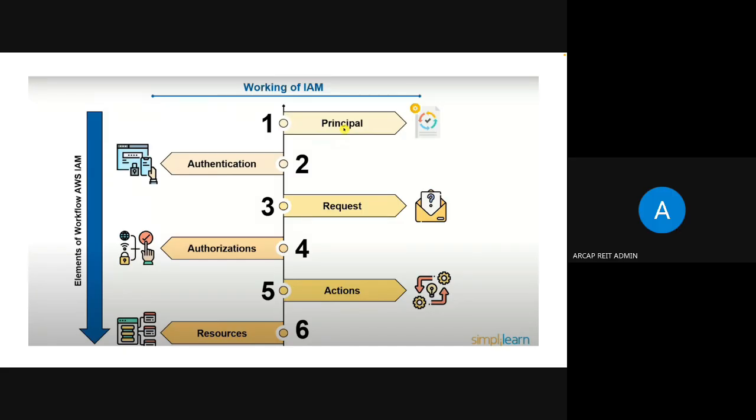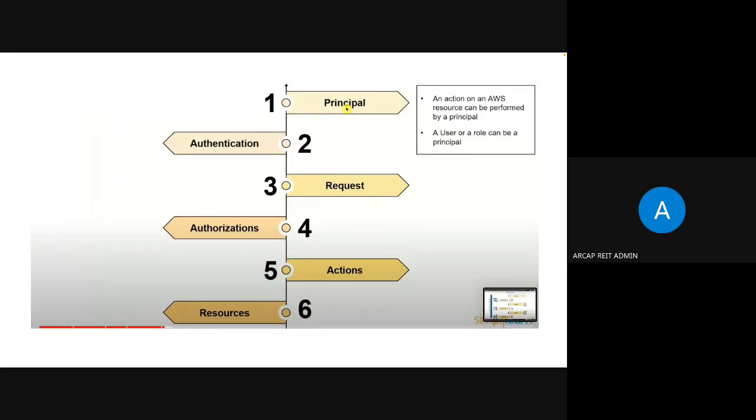These are the five elements, one after the other, which are configured when you're writing an IAM policy. A policy is a definition or a document which specifies the permissions. So a principal is an entity that can perform an action on an AWS resource. It is nothing but any user or a role who can do that.